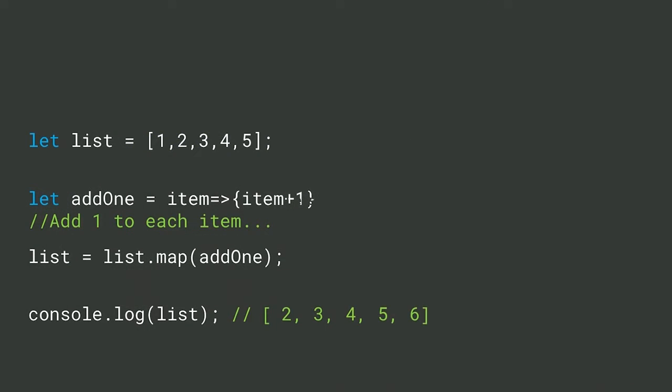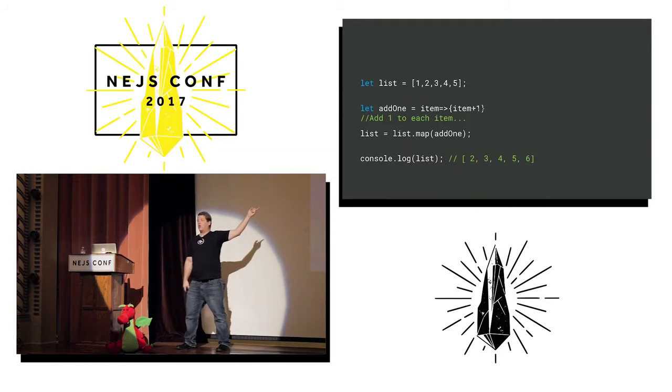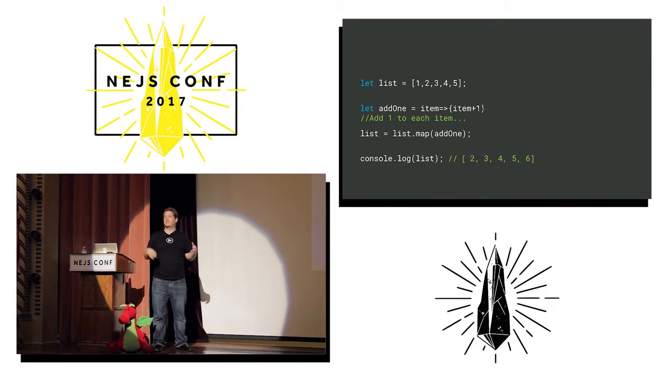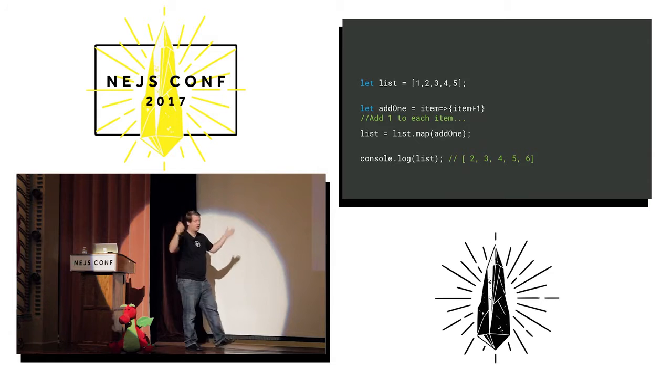So here's what that looks like. I have options here. Look, I can just say list equals list.map. It's not that big a deal. I'm adding like a couple of characters. But if I don't want to change it, I don't do that. I just assign it to something else. I have options available to me in how I'm going to handle my array. So that's very cool.